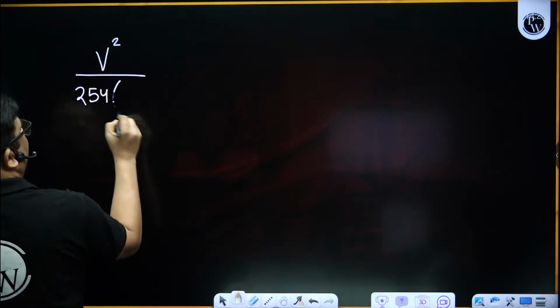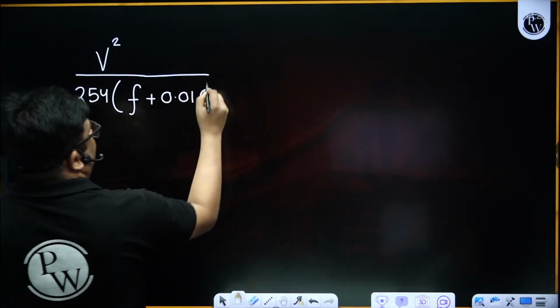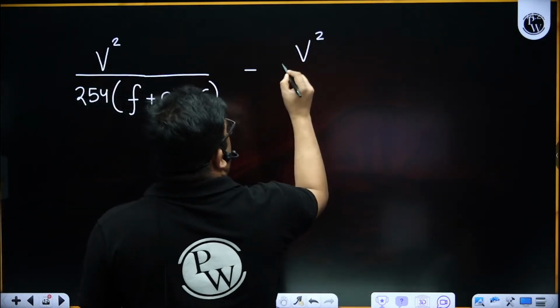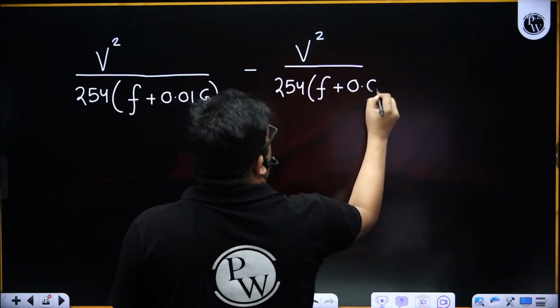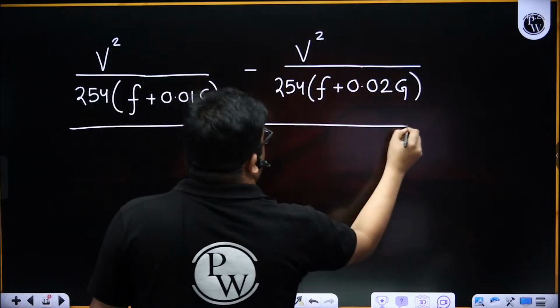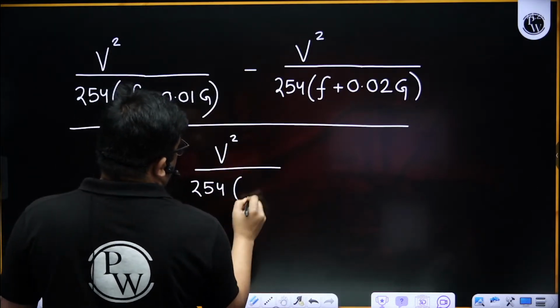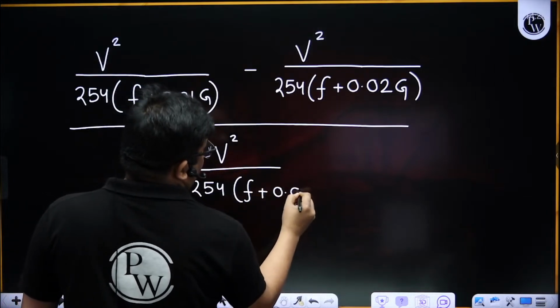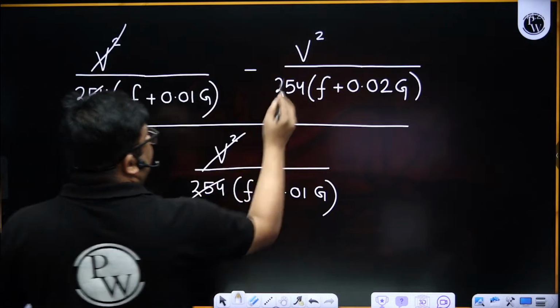See, percentage change in braking distance. First, the braking distance will be V square by 254 into F plus 0.01 G. Afterwards it will be V square by 254 into F plus 0.02 G, because the gradient has doubled and other things are the same. So the change compared to the original, when it was G only, is with 254 F plus 0.01 G, and here V square by 254 will get cancelled.